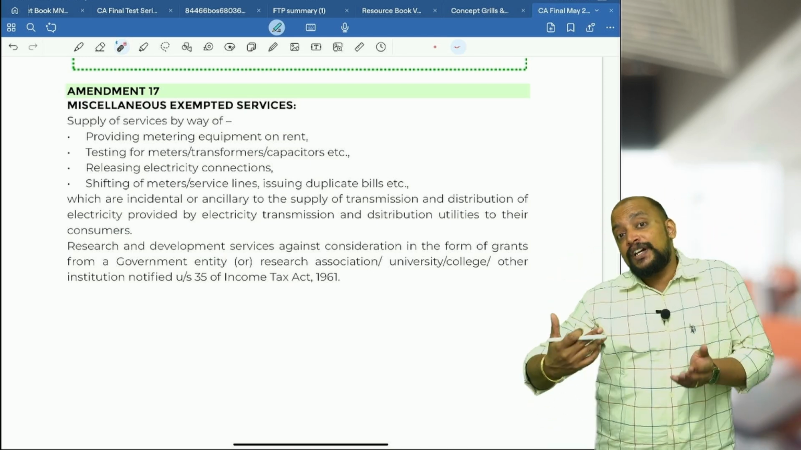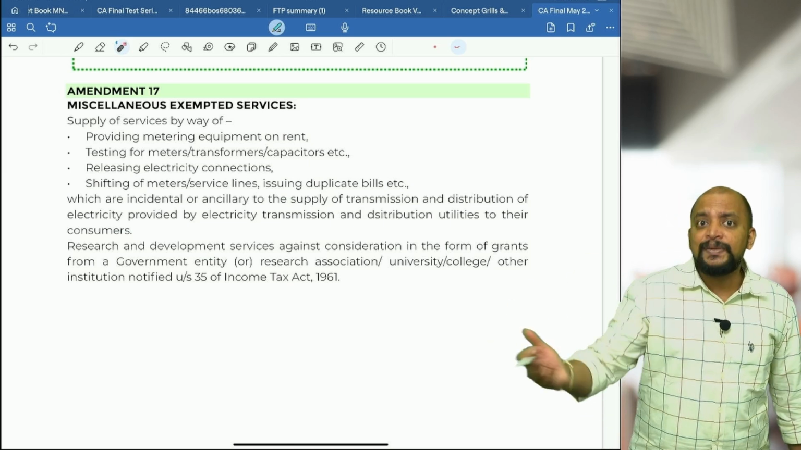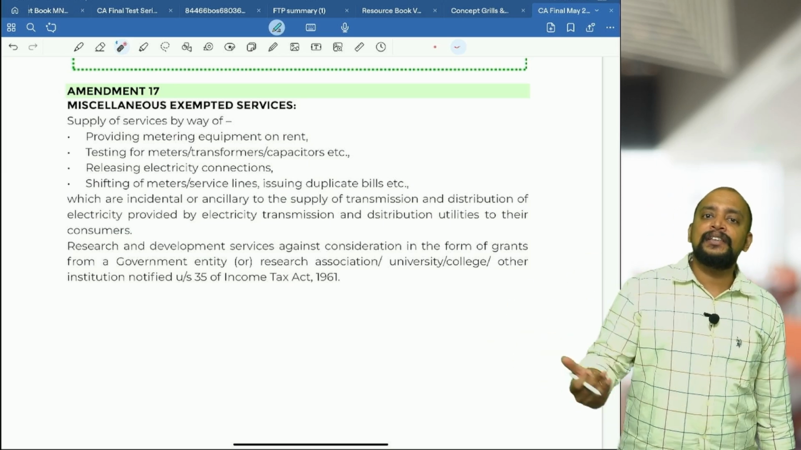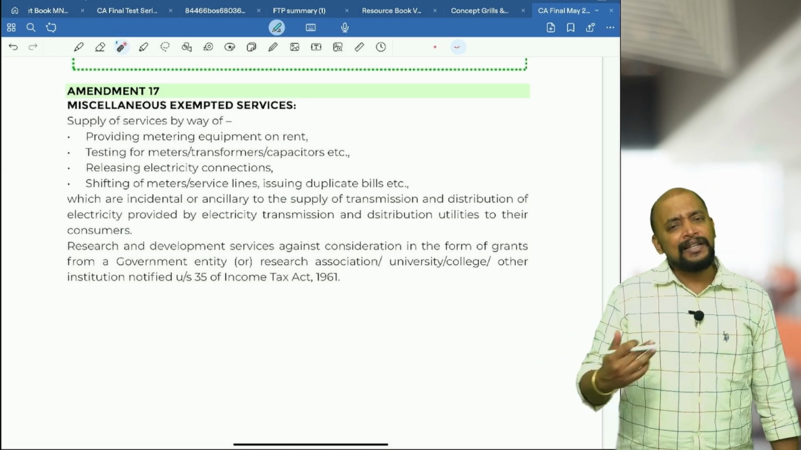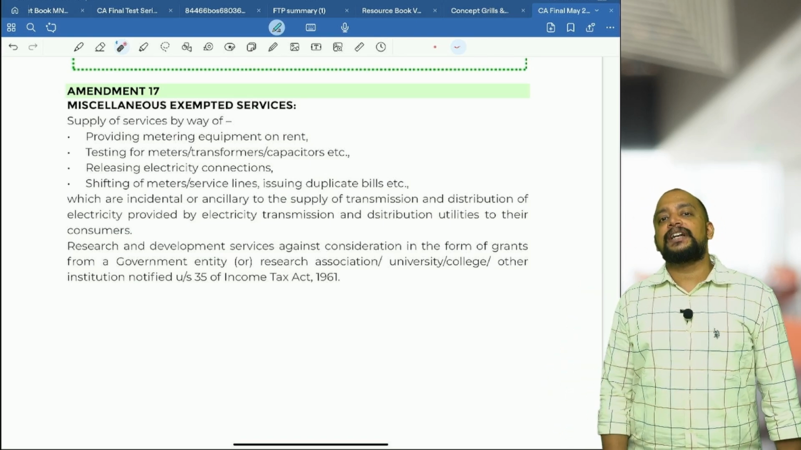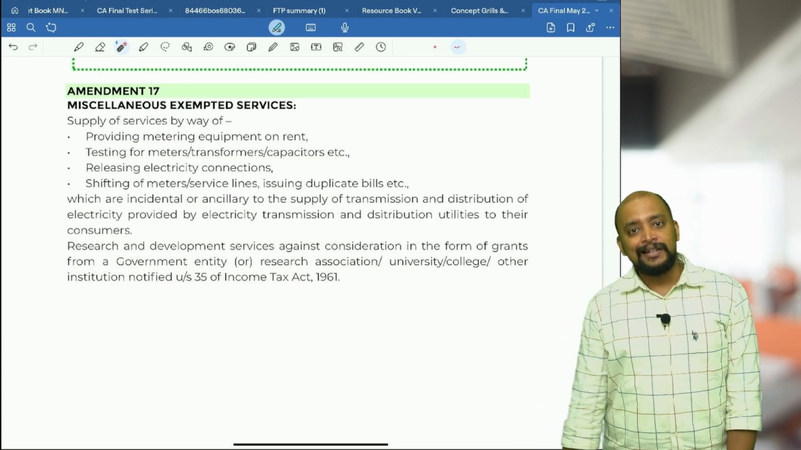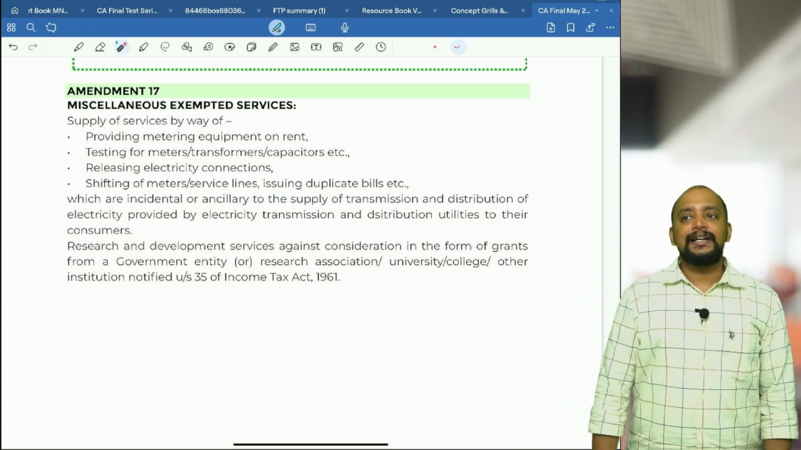Okay, now they provide a lot of other activities as well. What are those other activities? Like shifting of meters and increasing the load from 1 phase to 3 phase, a lot of other activities they will be providing. There was a confusion as to whether those activities are also exempted or not. So finally, they have brought that in as one entry itself, that it will be exempted.